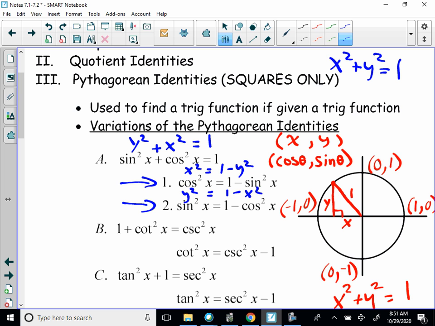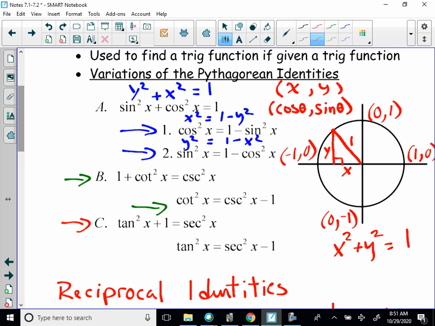Okay, some other ones come up. Another one would be 1 plus cotangent squared theta is equal to cosecant squared theta. And that could be rewritten to be cotangent squared x is equal to cosecant squared x minus 1. Another one would be tan squared x plus 1 is equal to secant squared x. Now, I'm not going to get into the derivation of these formulas, just understand that they have been proven to be true. And just like this offset that says tan squared x is equal to secant squared x minus 1.